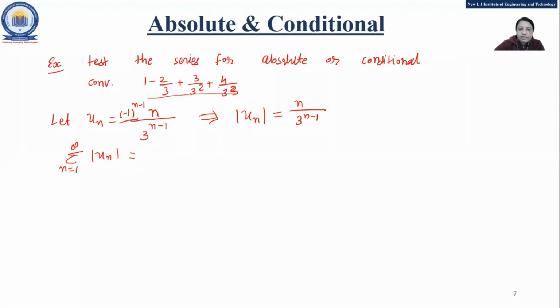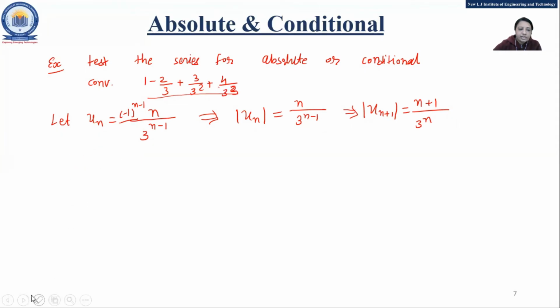Here un equal to mod un equal to what? n upon 3 raised to n minus 1. Now from that one, again you can write mod of un plus 1. So that is n plus 1 upon 3 raised to n. Any doubt? Okay, fine. So what is supposed to be there here? Summation n equal to 1 to infinity. No need to write this because already we have written un, right? Okay, fine. So this is the thing.